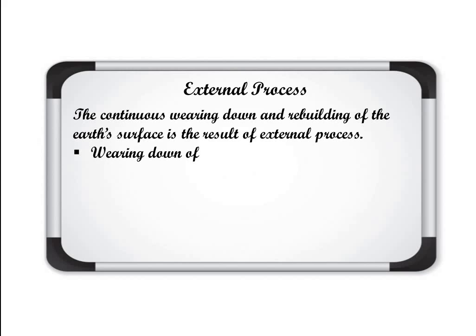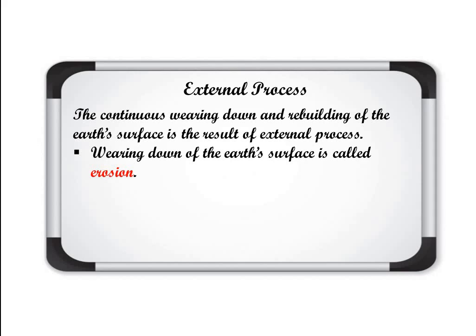The next one is external process. By the name here we can identify external, which is going on outside, means on the surface of the earth. The continuous wearing down and rebuilding of the earth surface is the result of external process.